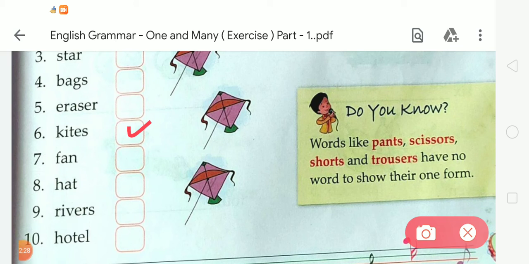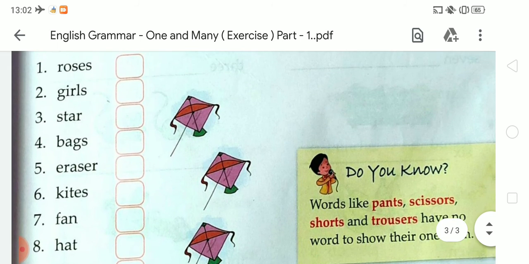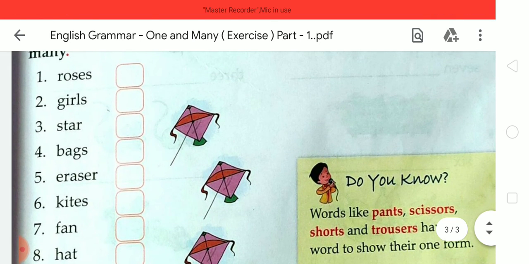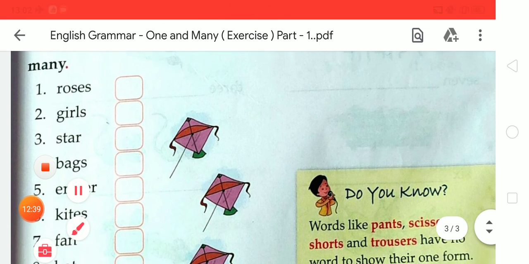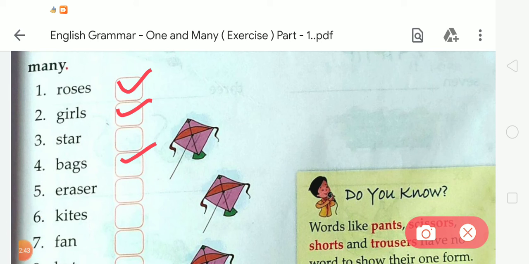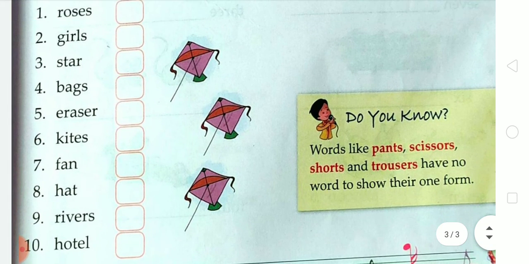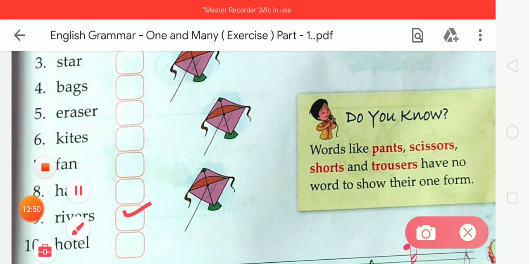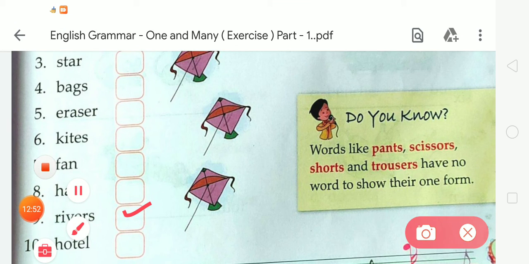Now the next hat, river, so we have to take rivers. So like this we have to take only plural forms. Okay, one more time you have to check: roses, girls, bags, kites, rivers. Okay, like this we have to take only these words which mean many.